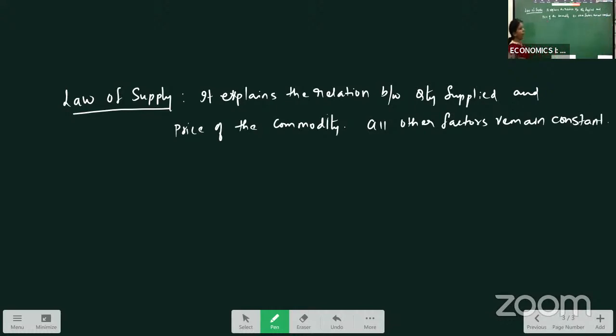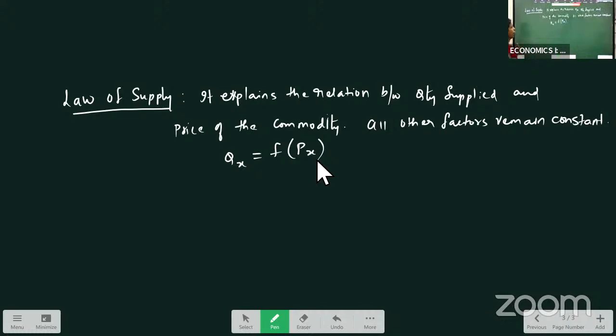This is called law of supply. Same like our law of demand, right? So what does law of supply explain? It explains the relation between quantity supplied and price of the commodity. All other factors remain constant. So quantity of X is a functional relation of price of the commodity. This is your law of supply.